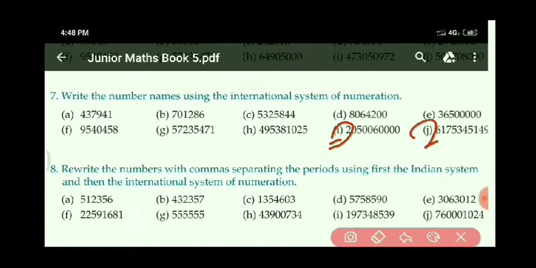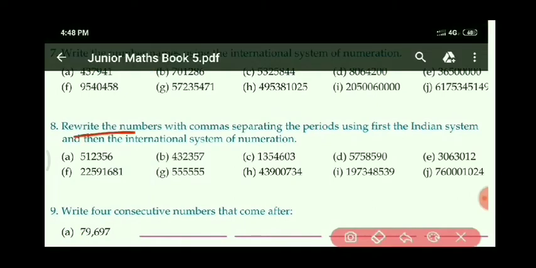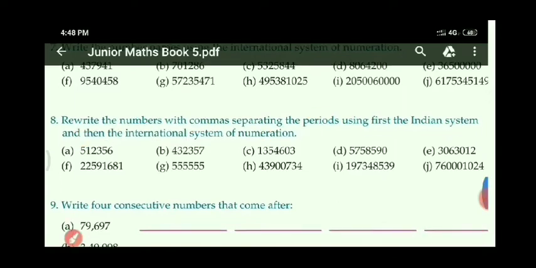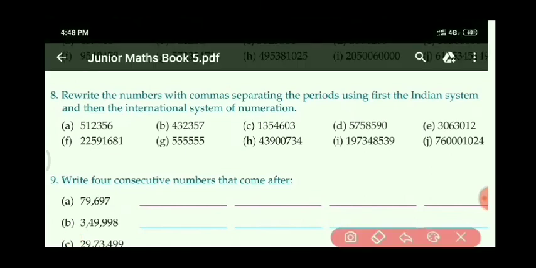Now let us see the next question, 8. It is given: rewrite the numbers with commas separating the periods, using first the Indian system. We have to put commas according to their periods, and firstly we have to write into the Indian system and then into the international system of numeration. So as you can see here, the first number, 8A part, 512356 is given.